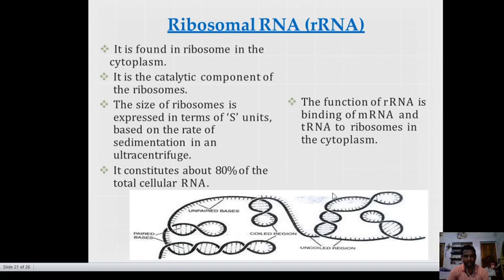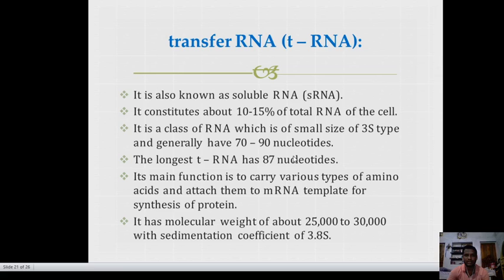Then ribosomal RNA. It is found in ribosomes in the cytoplasm. It is a catalytic component of the ribosome. The size of the ribosome is expressed in terms of S units based on the rate of sedimentation in an ultracentrifuge. It consists of about 80% of the total cellular RNA. The function of the rRNA is binding of mRNA and tRNA to the ribosome in the cytoplasm. That's all about the ribosomal RNA.